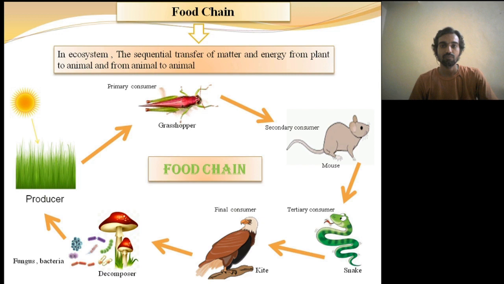In this diagram, the food chain in any ecosystem runs directly, in which green plants are eaten by herbivores, herbivores are eaten by carnivores, and carnivores are eaten by top carnivores. After their death, these top carnivores are decomposed by decomposers such as bacteria and fungi. And these decomposers form nutritive materials from the top carnivores and return them to the producers.